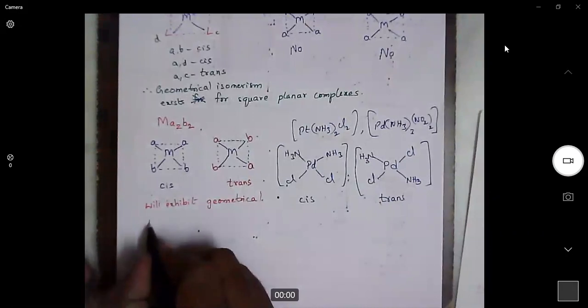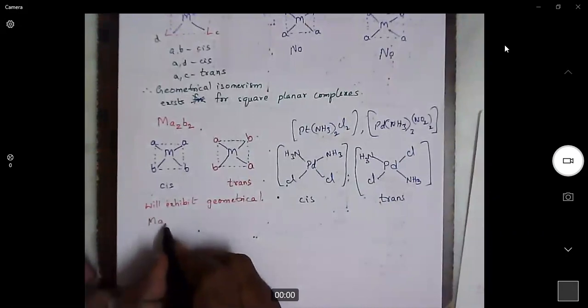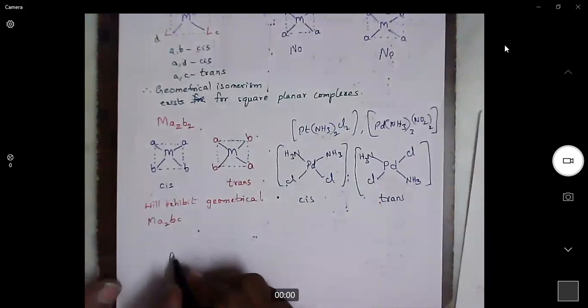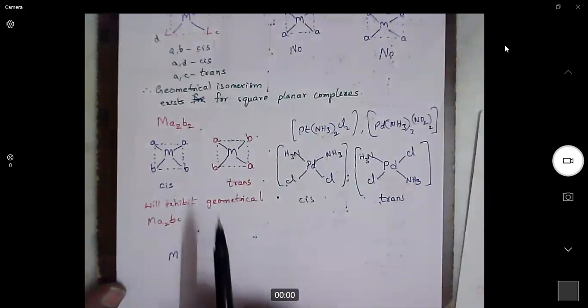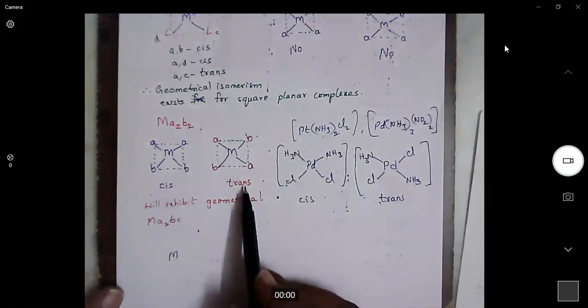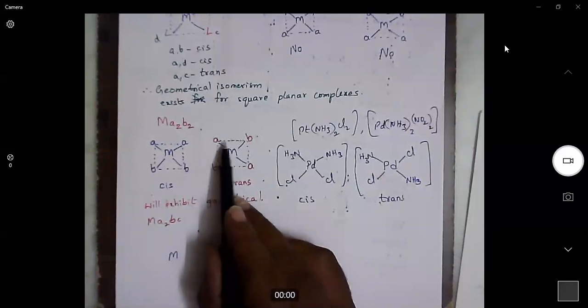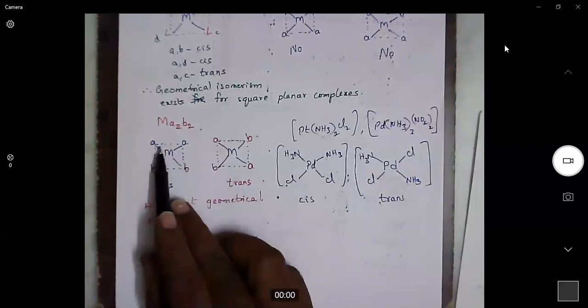Now we will consider MA2BC. What is this complex? For a molecule to have a cis or trans configuration, the prime importance is that it must have two same ligands.